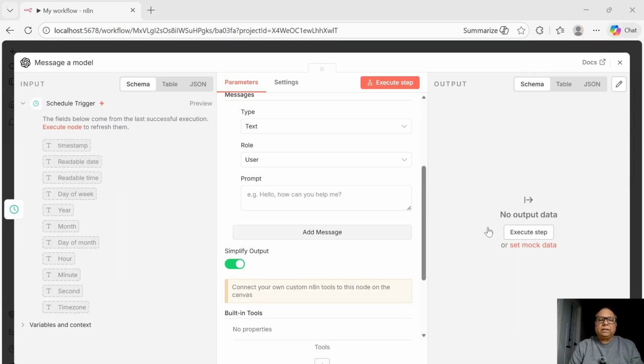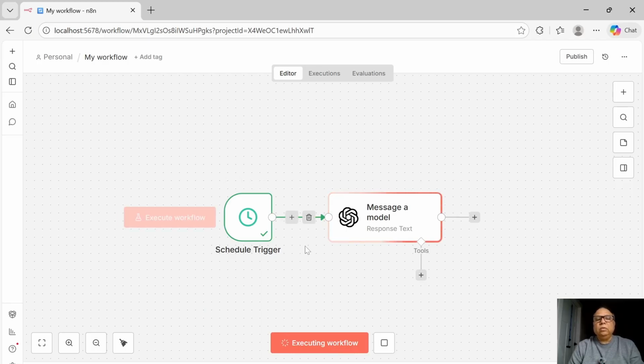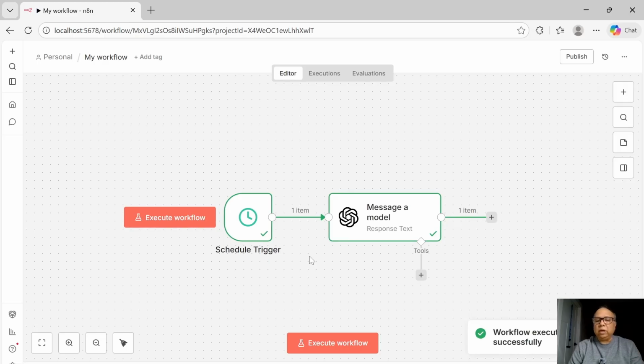Okay, so let's test if it really connects to our LLM. And my favorite prompt is who are you? All right, I just type it in, close this, and then go to execute workflow. So when you execute the workflow, though the schedule trigger is expected to work at some time, you can execute it from the environment, and anything that turns green is executed.